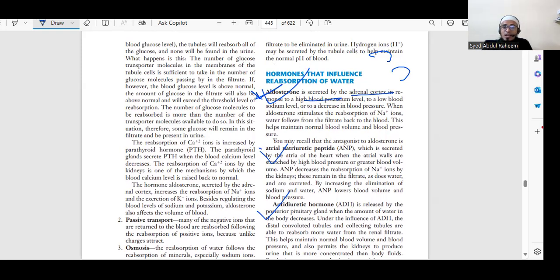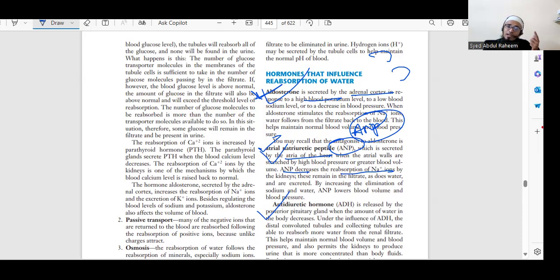Next we have atrial natriuretic peptide, ANP. Very important. During heart failure, the doctors will advise ANP. It is secreted by the atria of the heart. If ANP decreases, reabsorption of sodium by the kidneys happens.